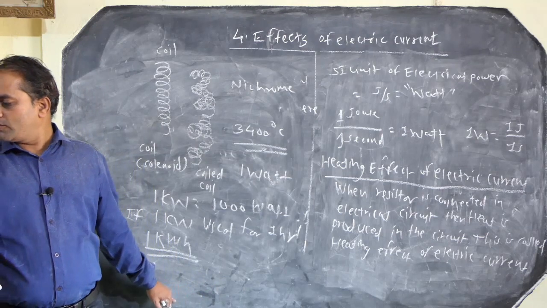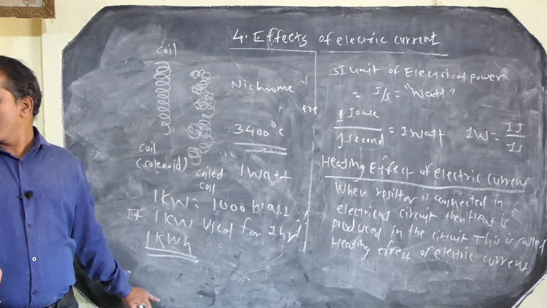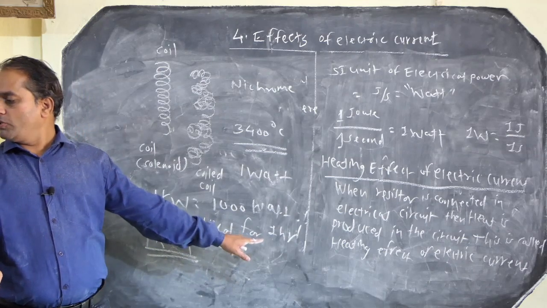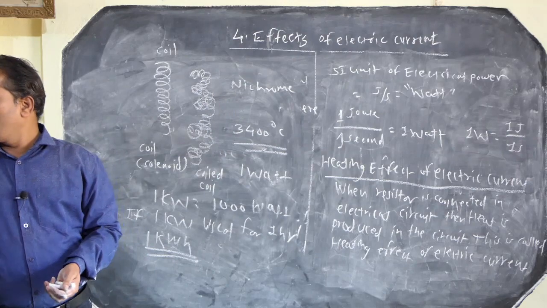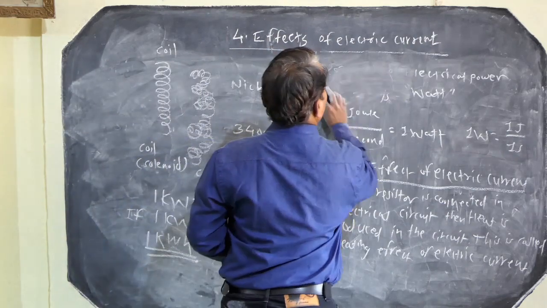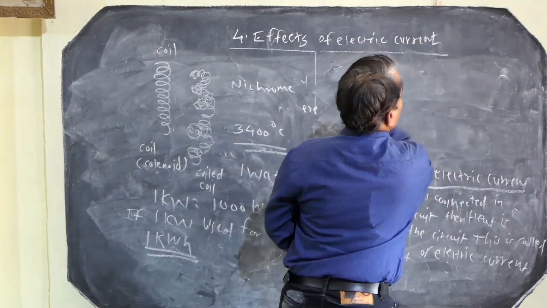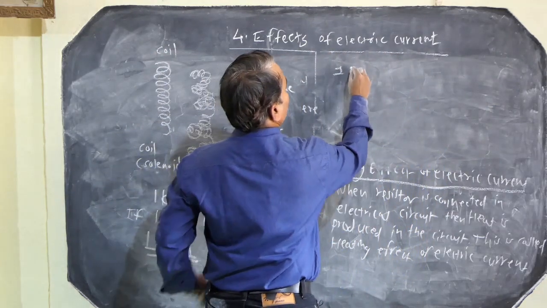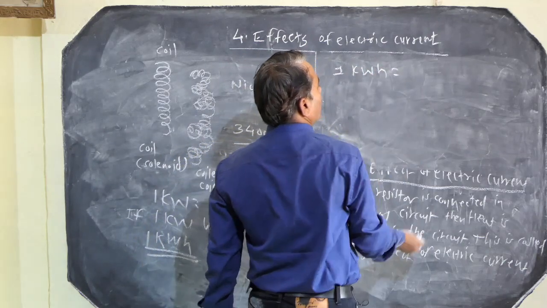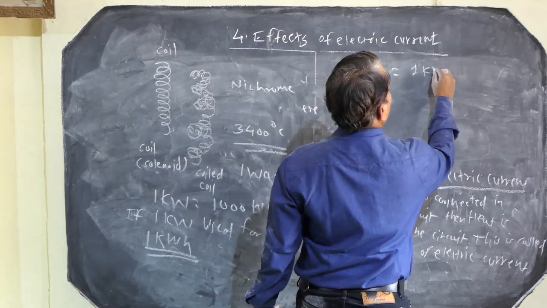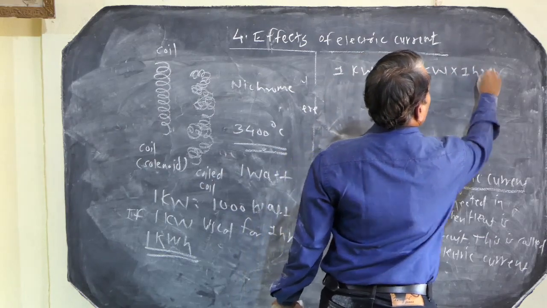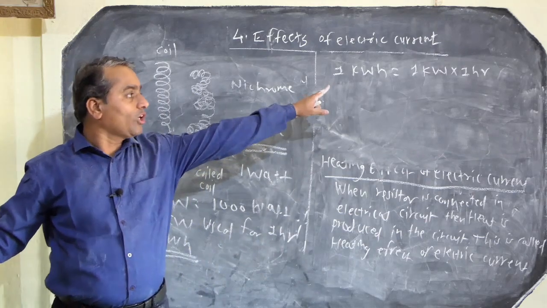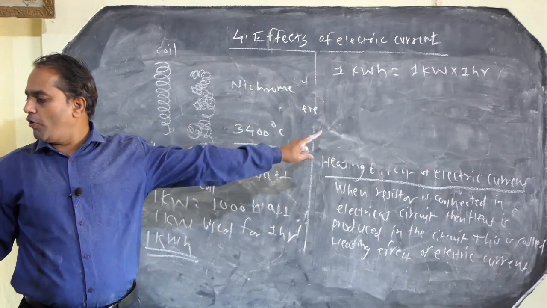That means 1 kilowatt hour equals 1 kilowatt into 1 hour. So when 1 kilowatt power is used for 1 hour, that is shown by 1 kilowatt hour.